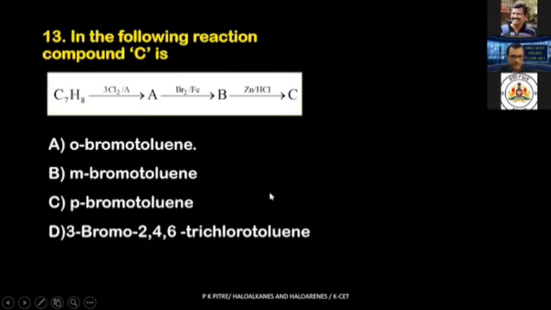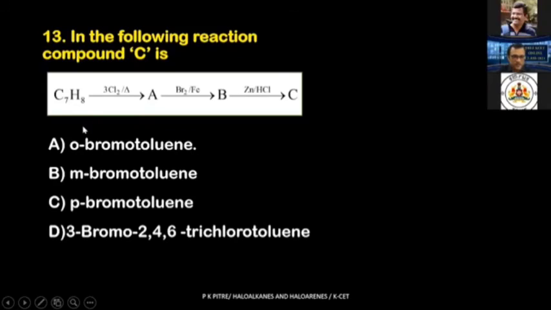Fine. The next question. In the following reaction, compound C is, look. Now you may look at this question that is asked. C7H8 treated with chlorine in presence of heat. A is formed, which is treated with Br2 in presence of Fe. You will get B, and B on treatment with zinc and hydrochloric acid, you're going to get C. So you will think, what is the C7H8? Very easy. Look at this option. Toluene. So it should be toluene.